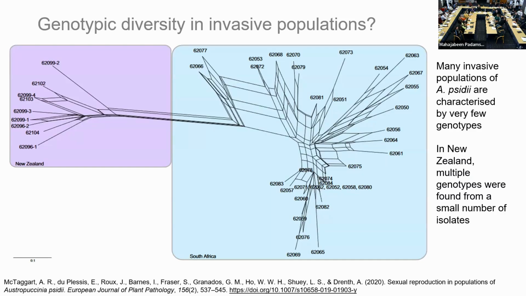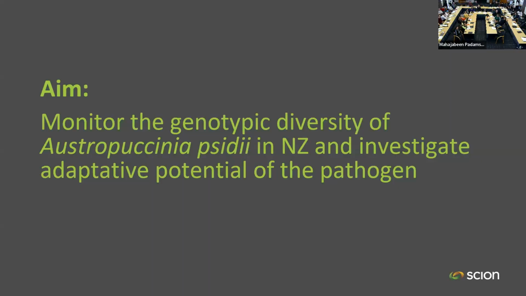So this sort of indicates that there's some genotypic variability in the New Zealand population as well as in the South African population. But the sampling effort for New Zealand was pretty low at this point. So what we wanted to do was have a better look and see, is there really some strong evidence that there might be sexual reproduction occurring in the New Zealand populations of this invasive rust.